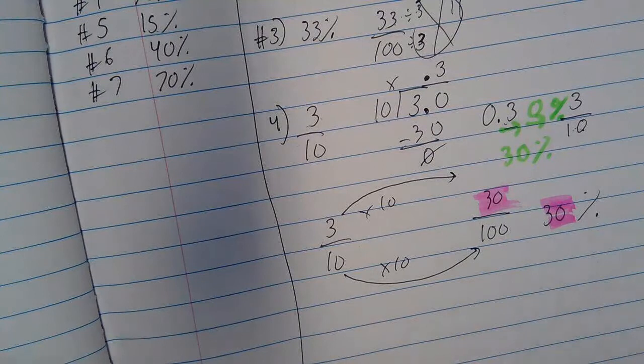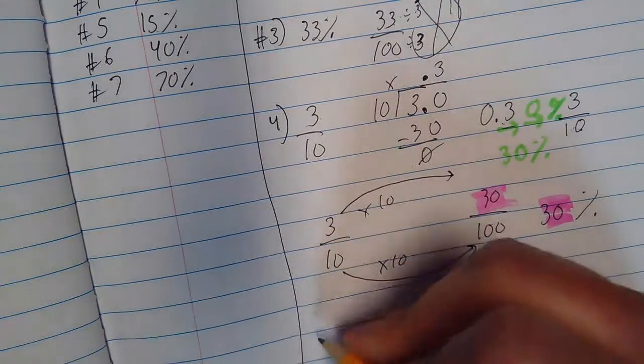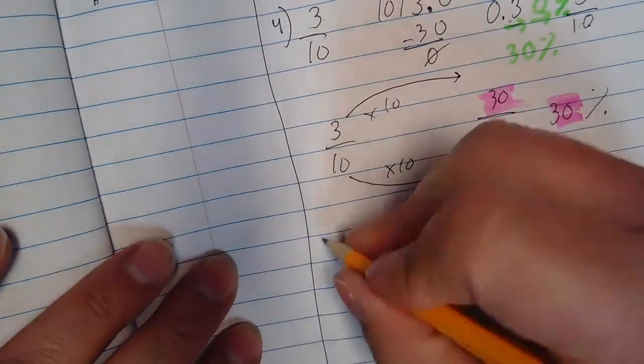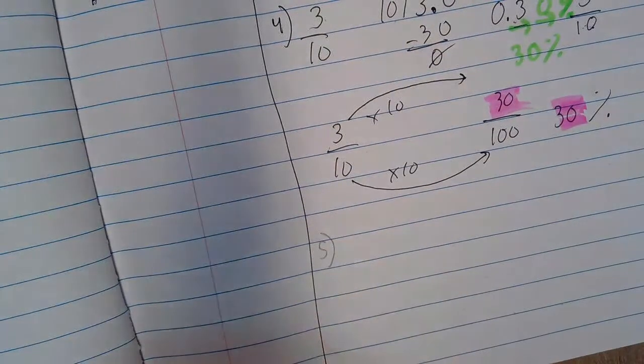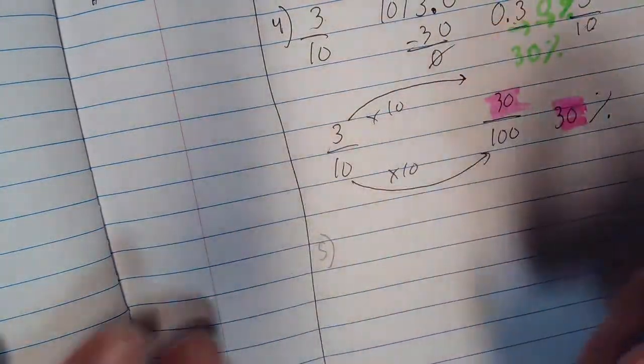But see what happens? Even the best of us make mistakes. Don't go too fast. Keep your eye on the goal that you're trying to achieve, excuse me. Number 5. We have 3/20.